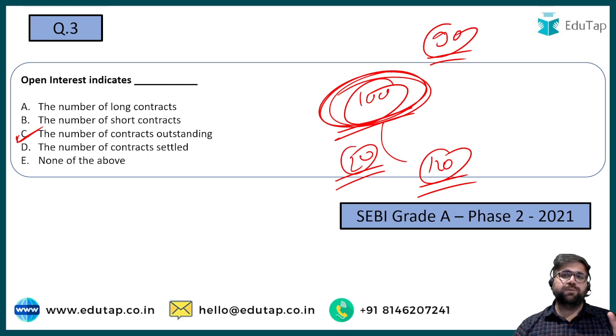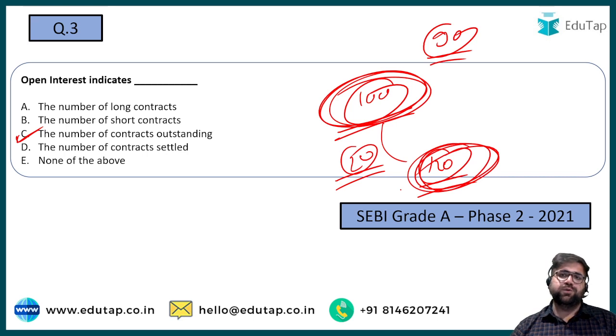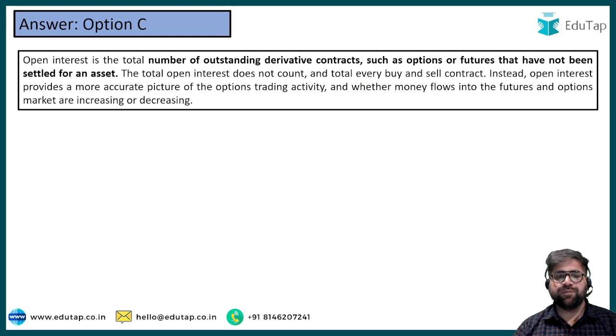My position is open, but as soon as I sell it, it will be called a closed position, so that will not be counted as open interest. So open interest basically indicates the open positions, like how many people are waiting to settle their trade. So this is your overall definition of open interest.